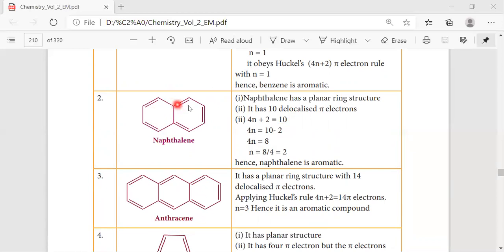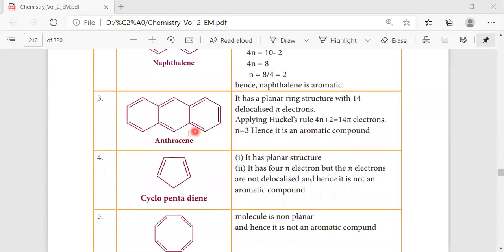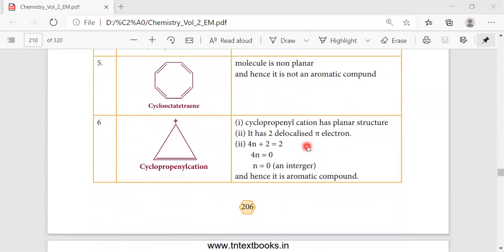Again, naphthalene has 10 pi electrons. Here we get the value of n as 2. So 4 into 2 plus 2 gives 10. So this is satisfied. Again for anthracene we have 1, 2, 3, 4, 5, 6, 7, 8, 9, 10, 11, 12, 13, 14 pi electrons. If we calculate, the n value is equal to 3. When we substitute into 4n plus 2, the compound satisfies Huckel's rule, that is, it is an aromatic compound.